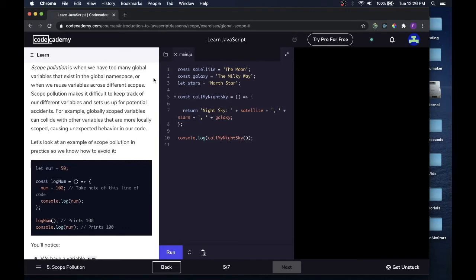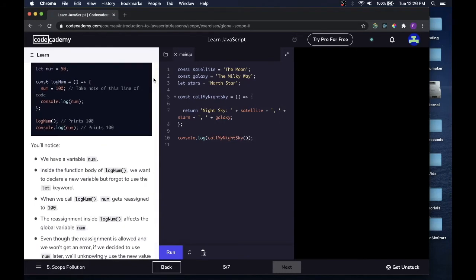Scope pollution is when we have too many global variables that exist in the global namespace, or when we reuse variables across different scopes. Scope pollution makes it difficult to keep track of our different variables and sets us up for potential accidents. For example, global scoped variables can collide with other variables that are more locally scoped, causing unexpected behavior in our code. Let's look at an example of scope pollution in practice so we know how to avoid it.